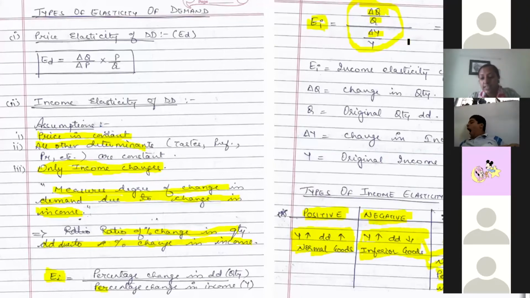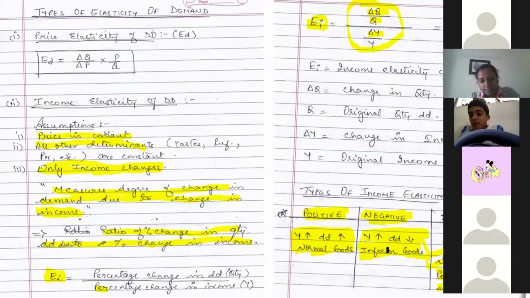The same is here when you get income elasticity as 0. In this case, you have no relationship between demand and income. Whether your income increases or decreases, there will be no change in quantity demanded of that particular commodity. It will be 0. There will be no change. Your demand curve will not change.